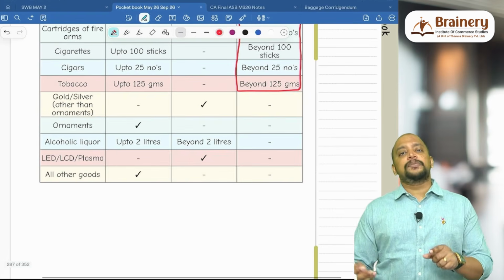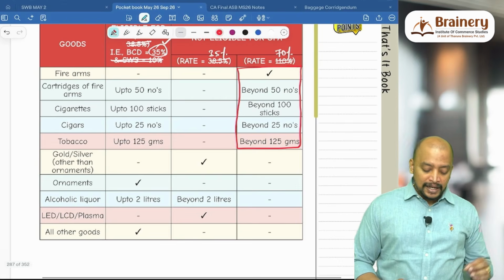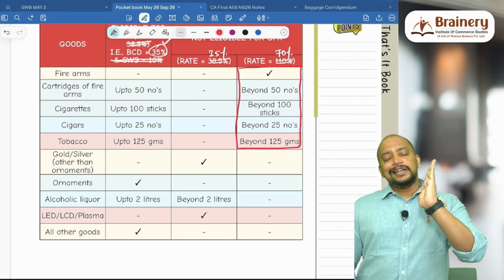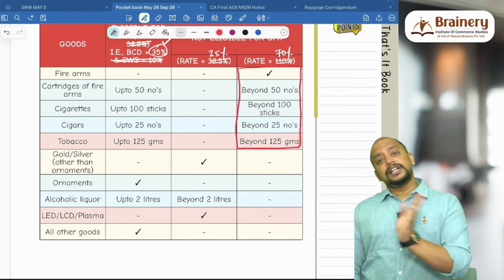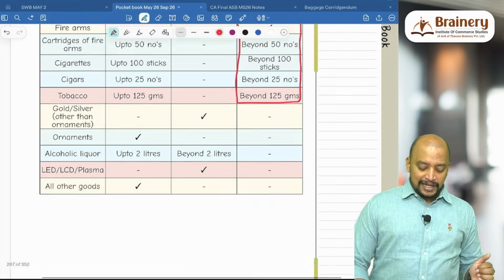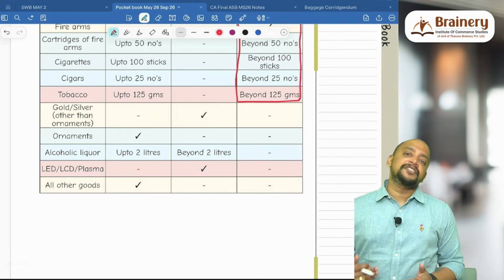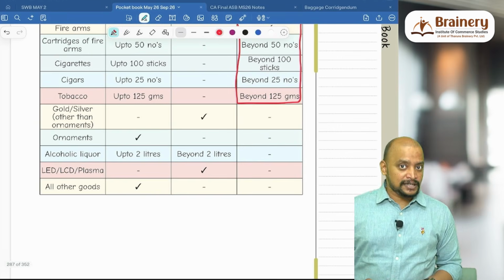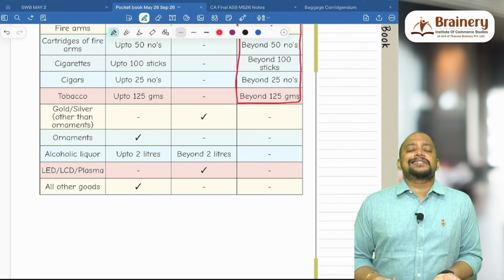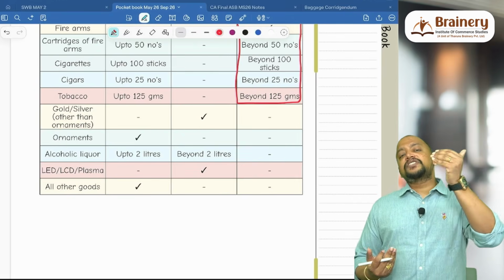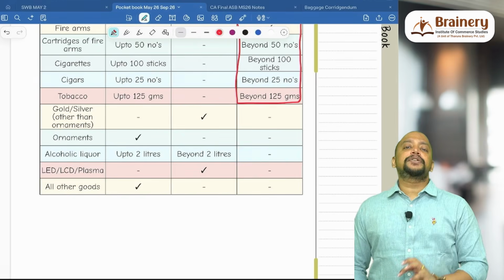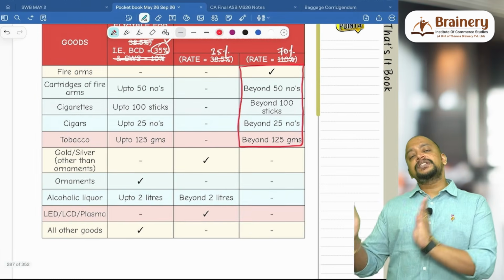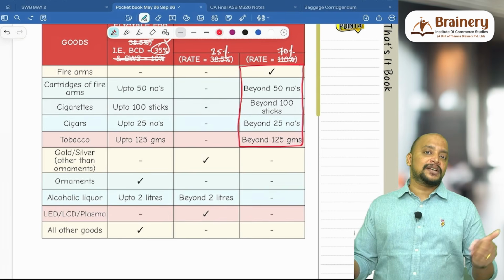Gold or silver other than ornaments is not eligible for GFA, but 35% only. Ornaments are eligible for GFA, 35%. Alcohol up to 2 liters is eligible for GFA, 35%; beyond 2 liters not eligible for GFA, but it is 35% only. LED, LCD, plasma TV not eligible for GFA, and it comes under 35%, and all other goods are eligible for GFA, 35%. When it is eligible for GFA, why are we paying tax? Because first we take the value and thereafter reduce the general free allowance, and on the remaining amount we pay 35%. Whereas in the other 2 columns, there is no reduction. Whatever is the value, on that we pay 35% and 70% respectively.